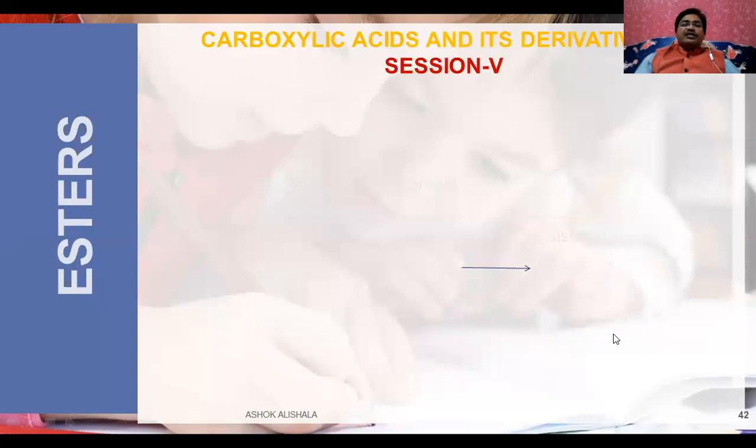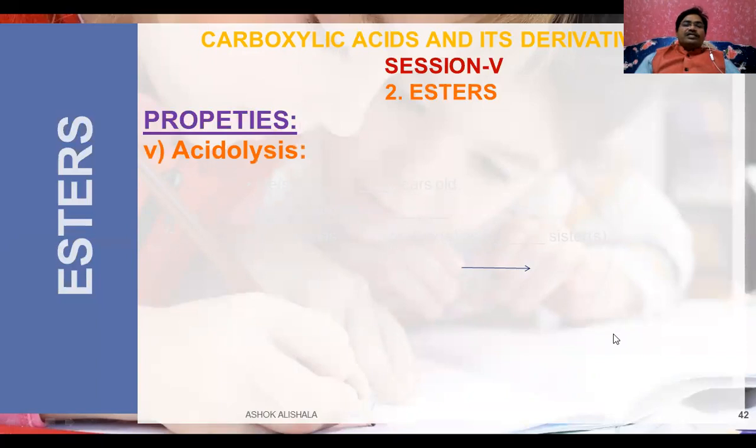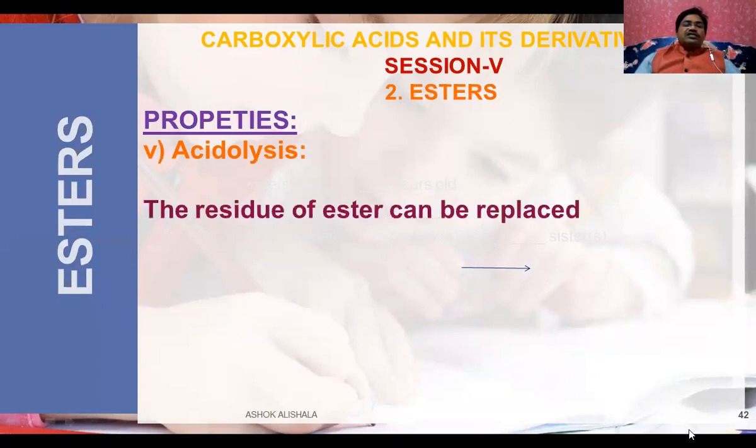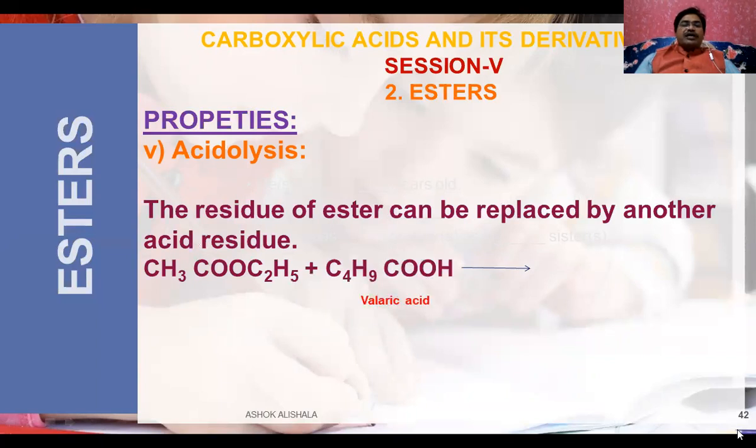Now let us see the other one, which is acidolysis. You know what is acidolysis? The residue of ester can be replaced by another acid residue. That is, previously the alcohol residue was replaced, whereas here the acid residue is replaced.